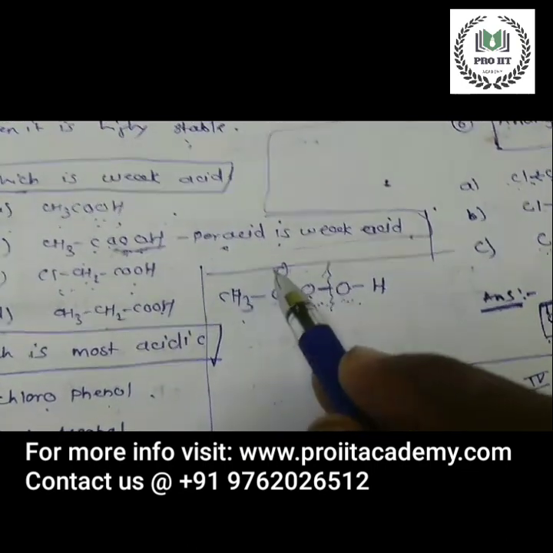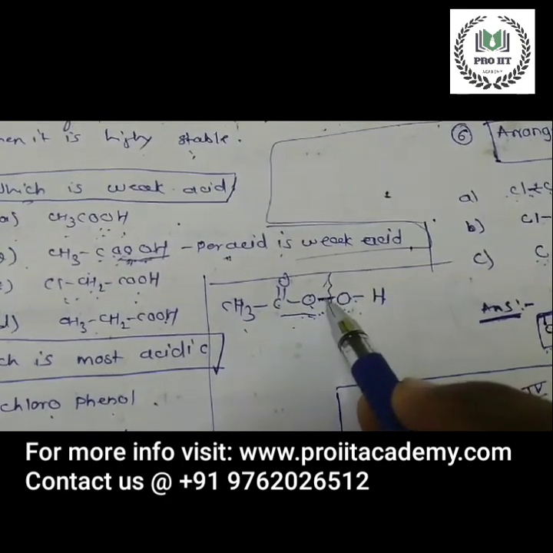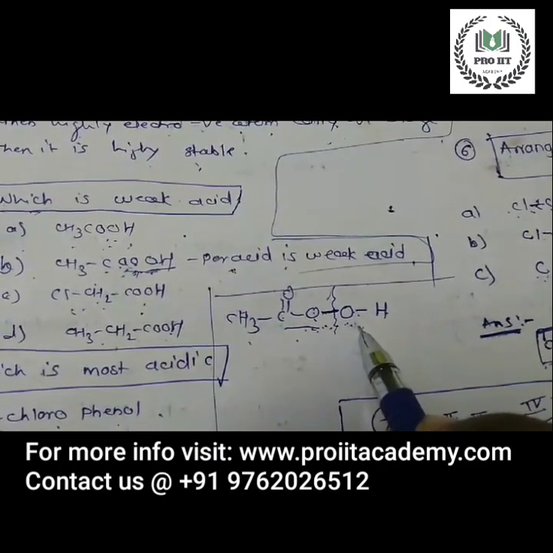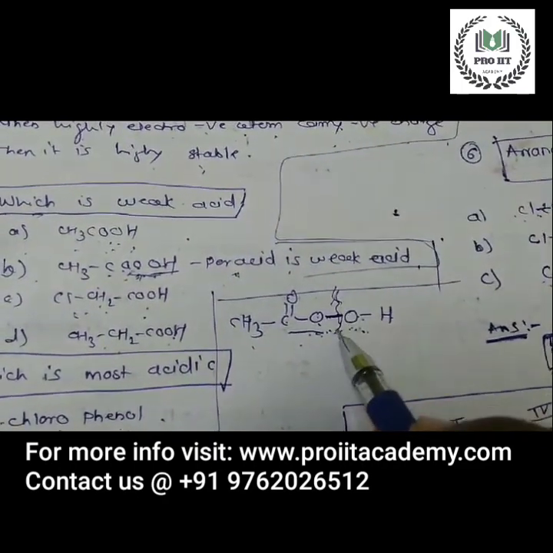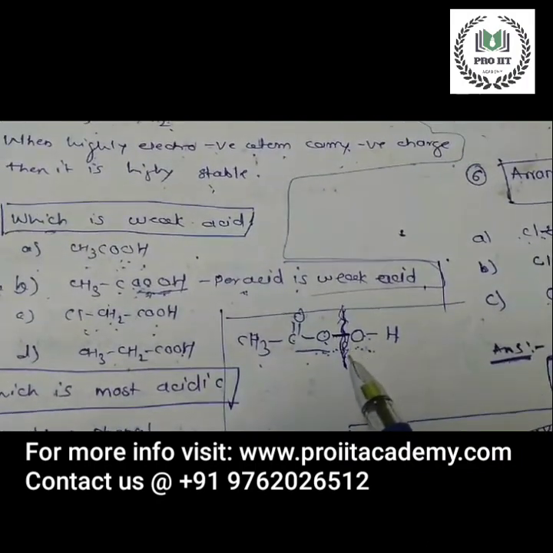CH3COOH. Okay. There are 3 oxygen atoms: 1, 2, and 3. Now you can see the oxygen linkage. Both of these oxygens are electronegative, and due to the electronegativity, this bond is a very weak bond. So it can easily break. The oxygen bond can easily break.